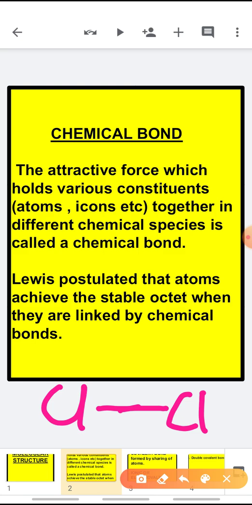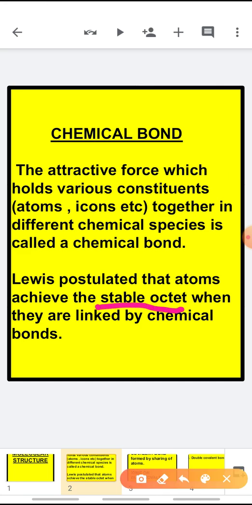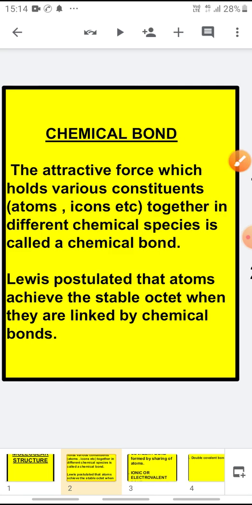Now according to Lewis, the atoms form the chemical bond in order to have a fully filled outermost shell, which is also called the stable octet. I hope you all remember the octet rule you have learned in standard 10th. The atoms have an urge to have the stable octet. Stable octet means the fully filled outermost shell. And in order to gain a fully filled outermost shell, what do they do? They form a chemical bond.